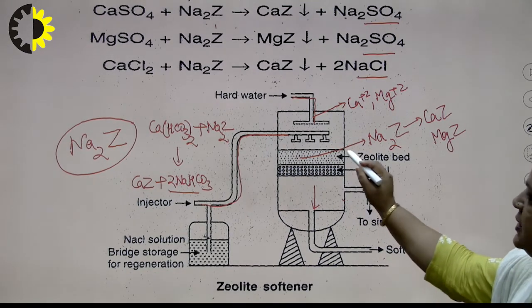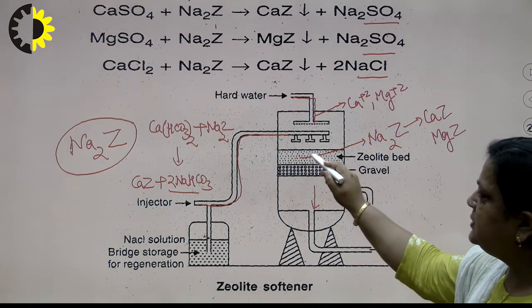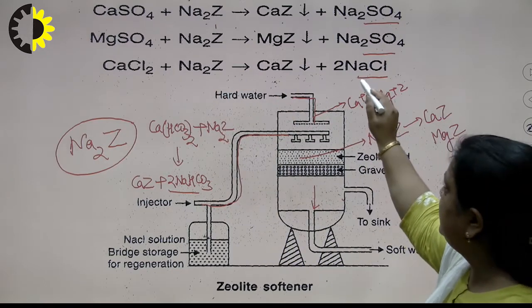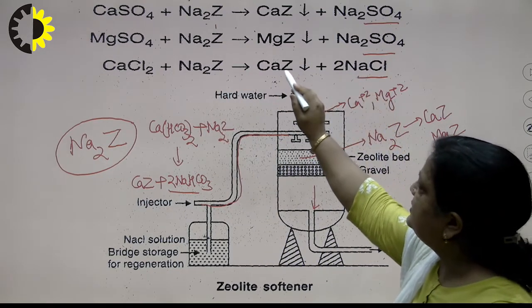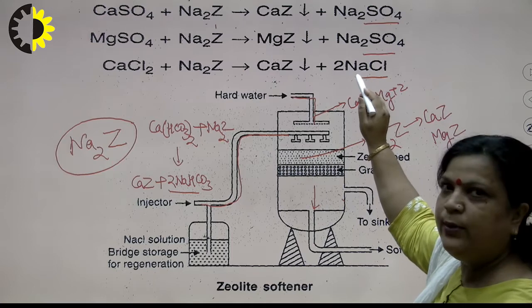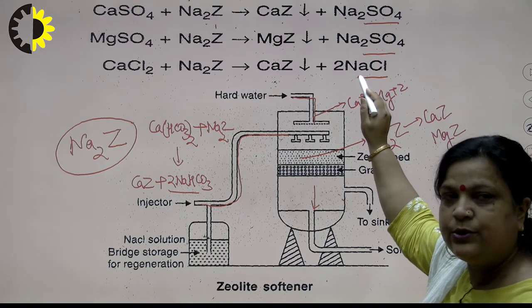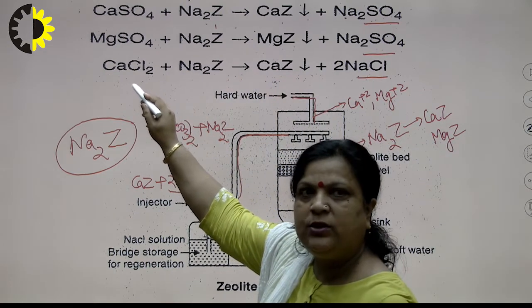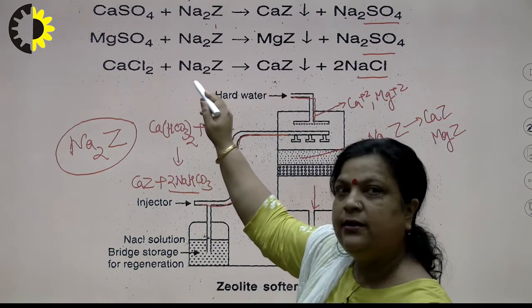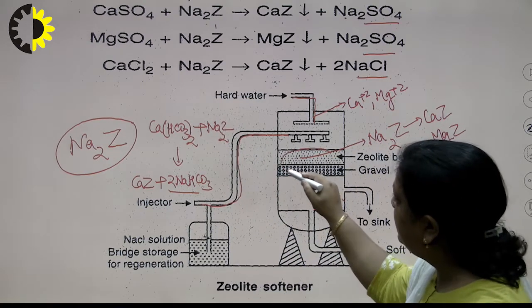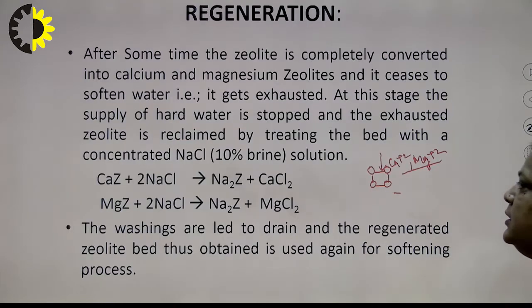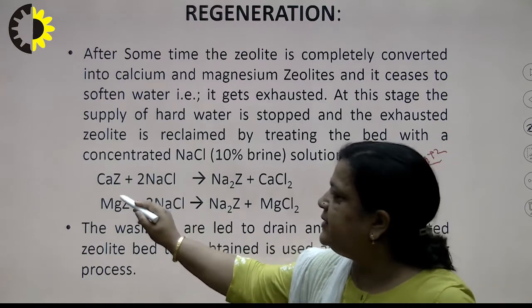When 10% brine solution is passed, the reaction becomes reversible. CaZ or MgZ combine with the NaCl brine solution, which is used for regeneration, and MgCl2 or CaCl2 plus Na2Z get formed. That is, the zeolite is regenerated.